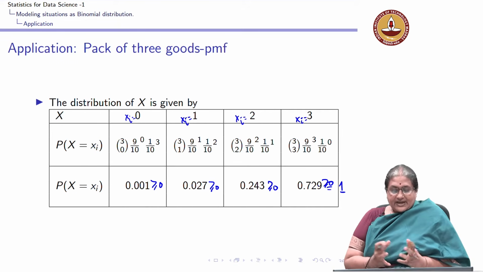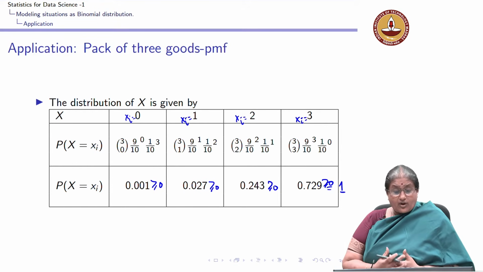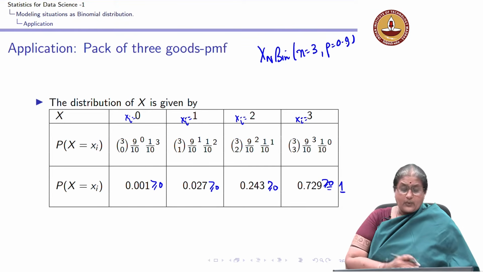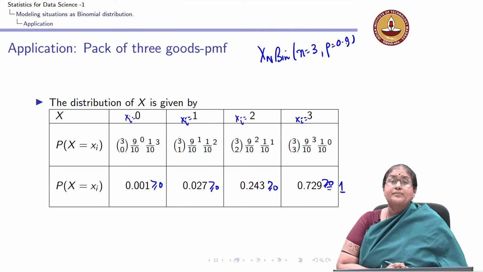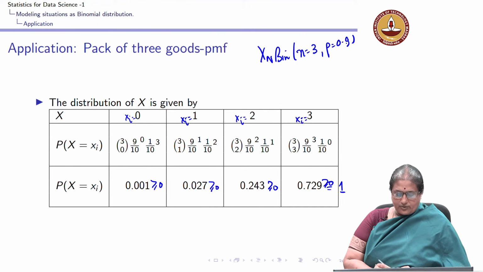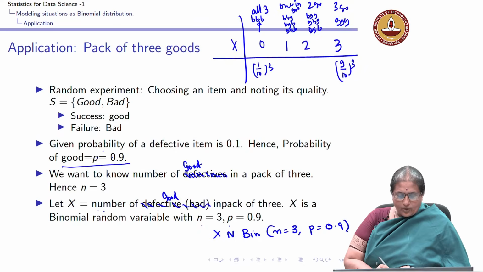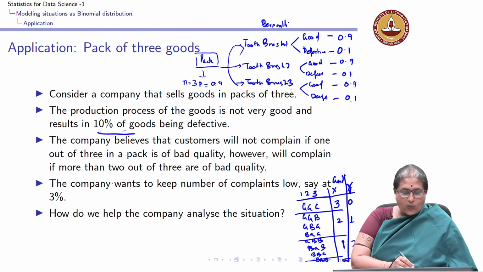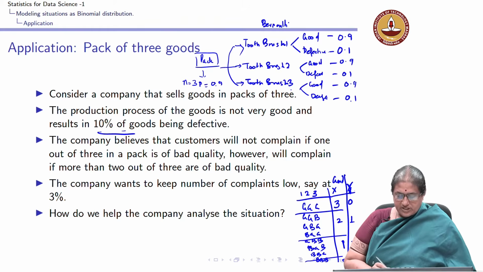But that is not what we are seeking. We have recognized that this x is a binomial random variable with n equal to 3 and p equal to 0.9, where p is the probability of finding a good, non-defective toothbrush. Now, people are going to complain if they find more than one toothbrush which is bad.